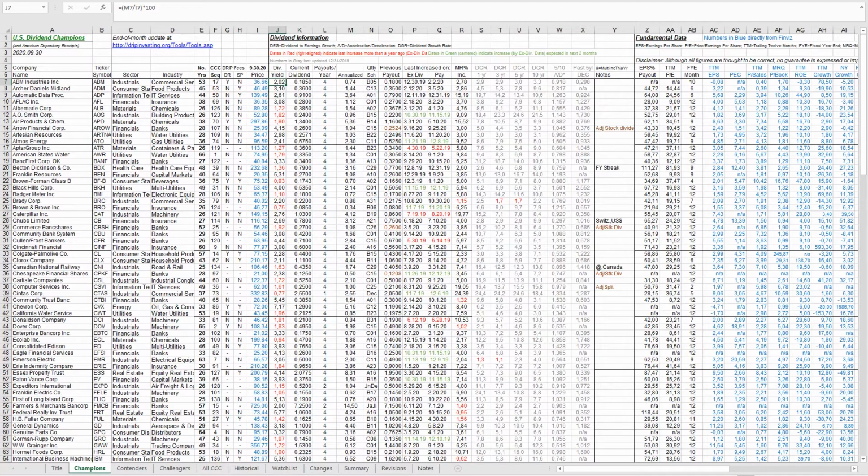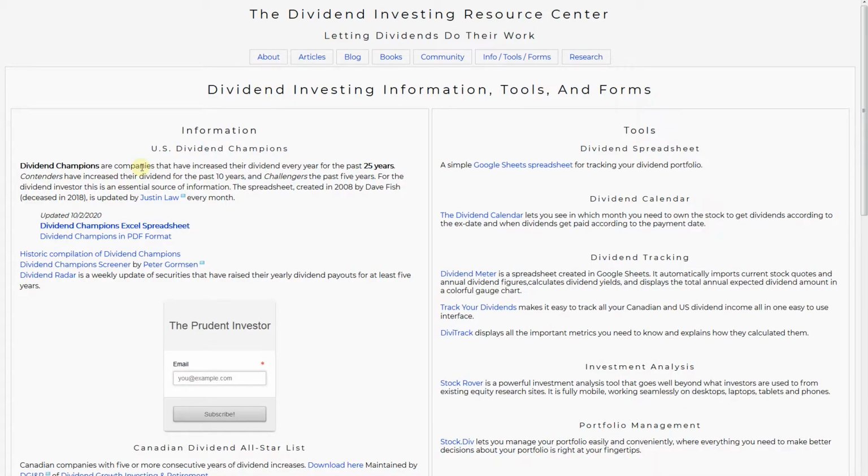What does it mean? If you are not very into investing, let me show you. If we go back to the website, we can see a little description. The champions are the companies that have increased their dividend every year for the past 25 years. Then we have contenders, which increased the dividends for 10 years, and challengers, which increased the dividends for the past 5 years. 25 years, 10 years, that's quite a long time of increasing the dividends each year.